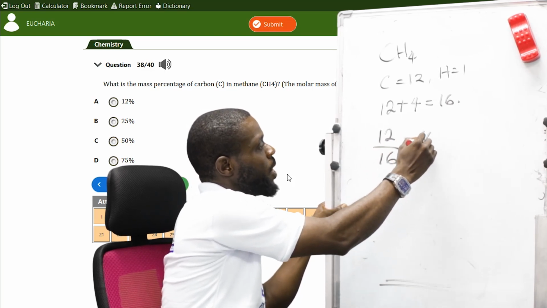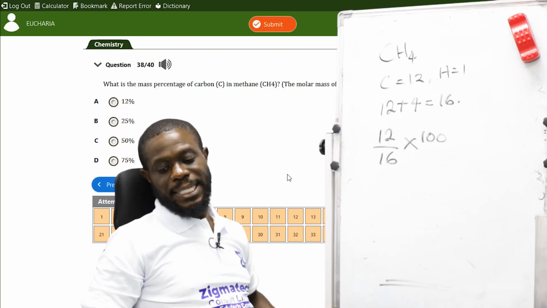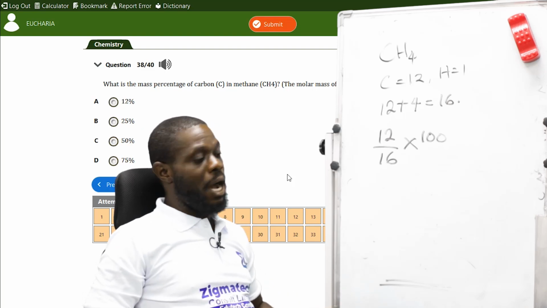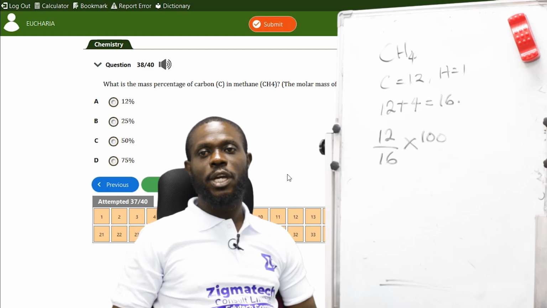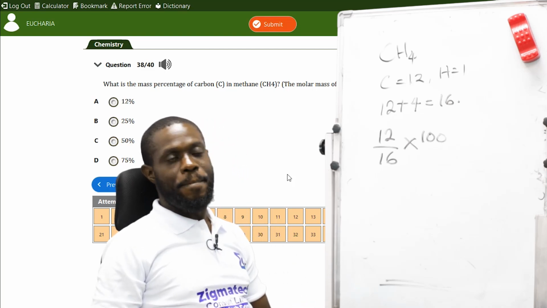Since it's percentage, you're going to divide it by what? 100. 12 divided by 16 is going to be divided by 100. Now, if you do this, you will see that it's going to give you 75%.